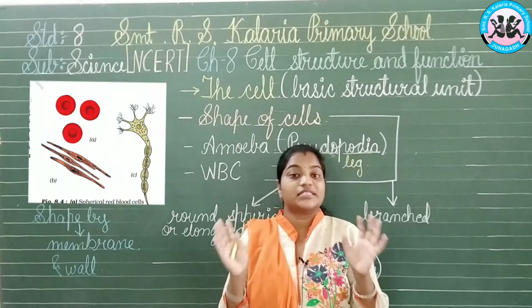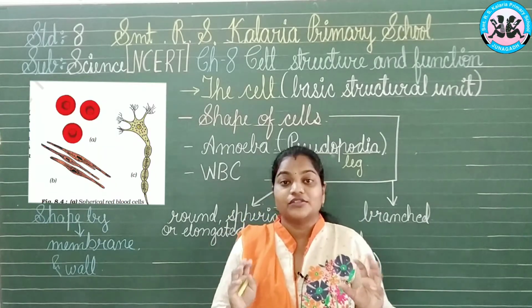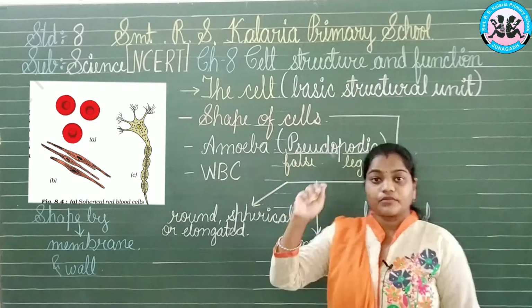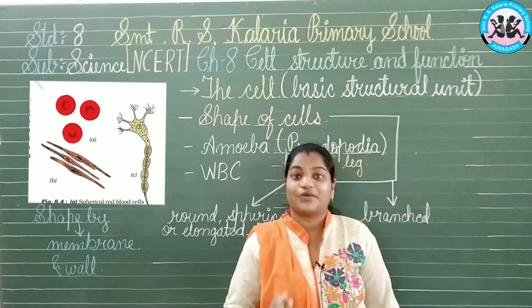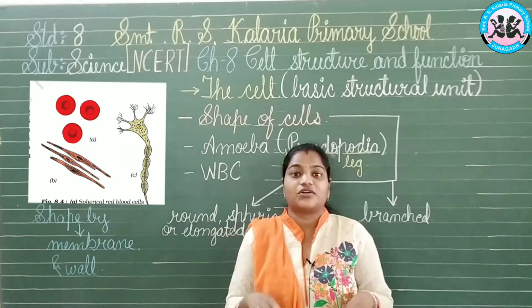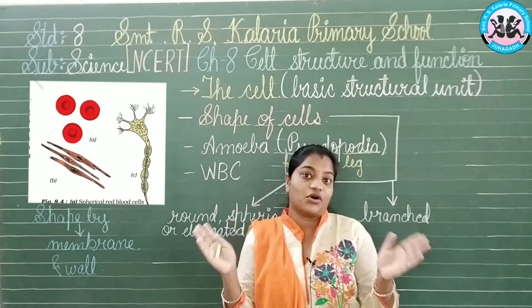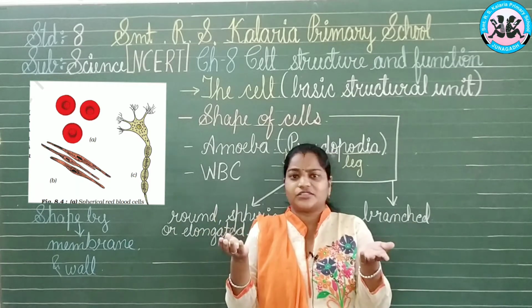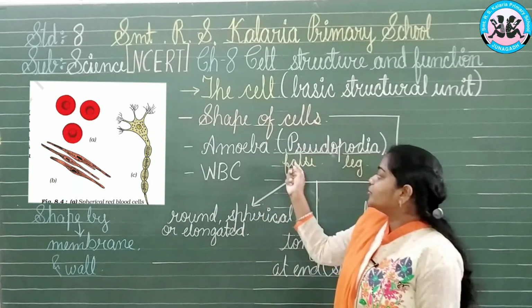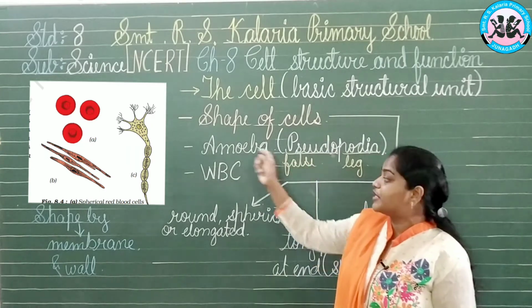Likewise, the projections come out and go away. So these projections are termed pseudopodia, the false legs. Why false legs? Because they do not work like walking, and they do not stay for long durations. They vanish as the work is over. Thus they are termed pseudopodia, the false legs of the amoeba.